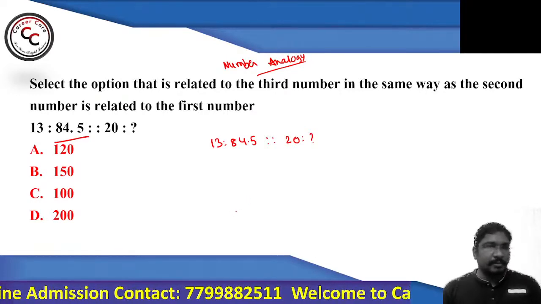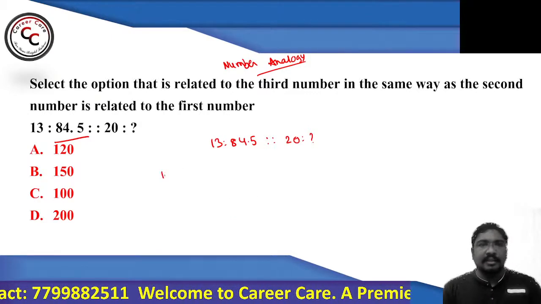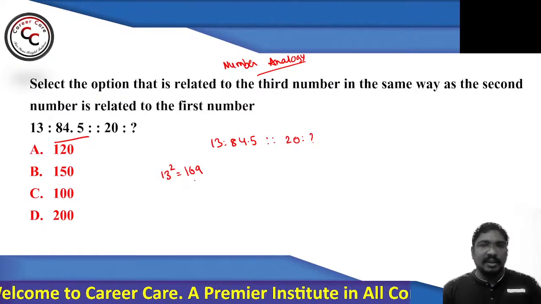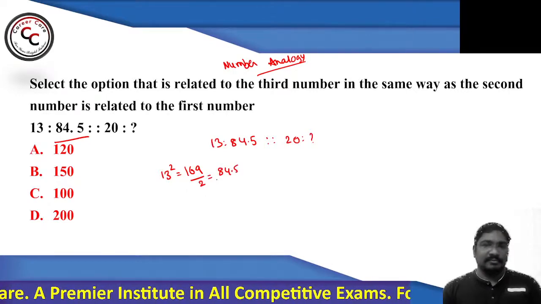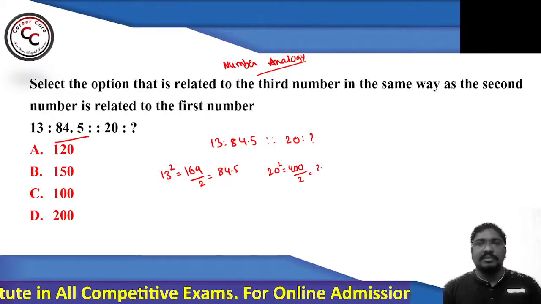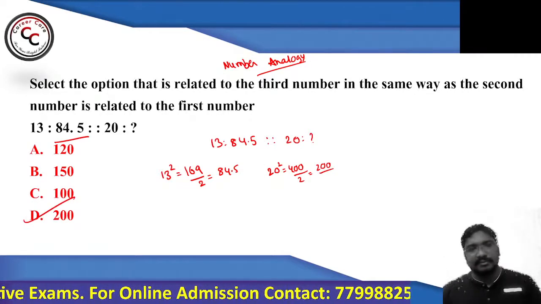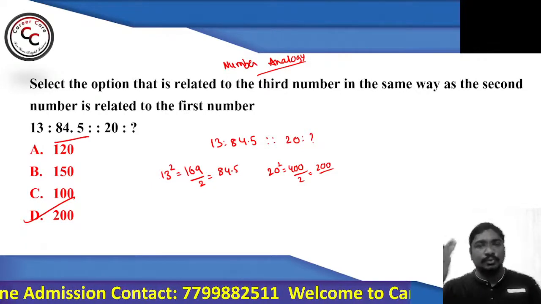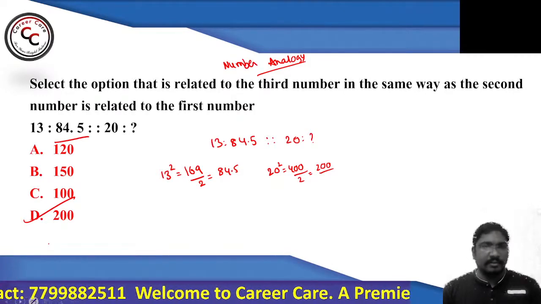So the timer is up, but I didn't get any answer so far. Okay, fine. Chalo, let me give you the answer. See, 13 square is how much? 169. If you halve this 169, you get 84.5. Similarly, 20 square is 400, and half of 400 is how much? 200. Absolutely, you can go with option number D. So square a particular number and divide it by 2. No issue in that. Nice. Very good.